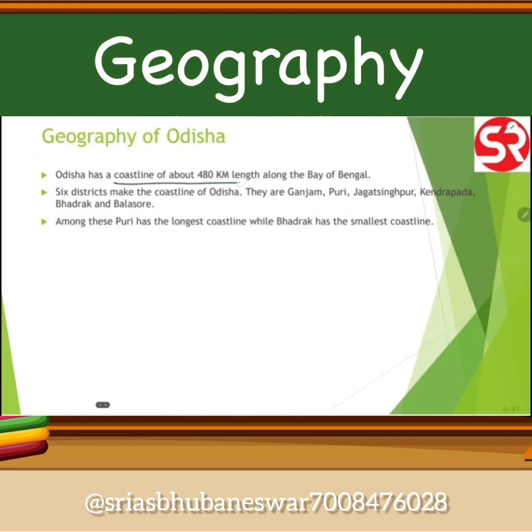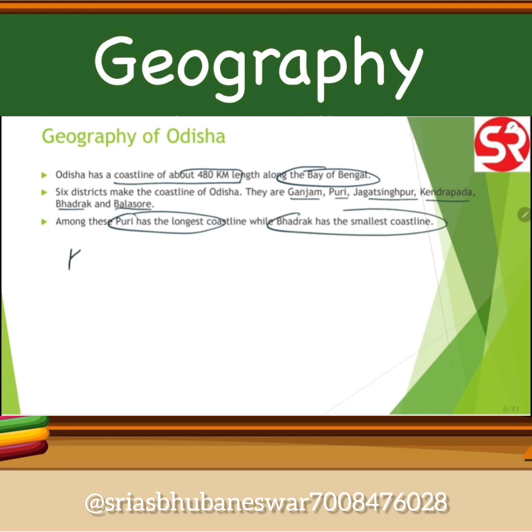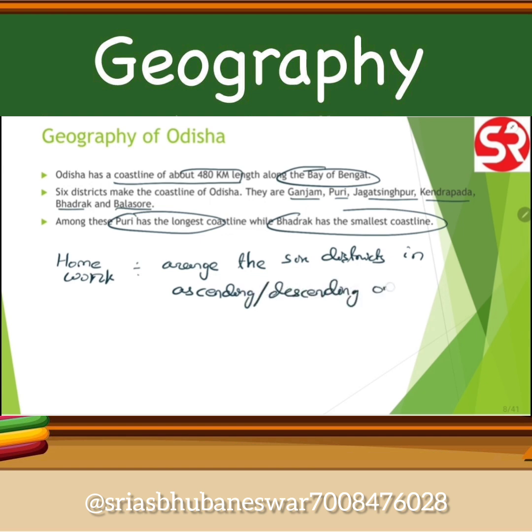The next detail, coastline 480 kilometers along the Bay of Bengal. 6 districts: Ganjam, Puri, Jagatsinghpur, Kendrapada, Bhadrak, Baleswar. Puri has the longest, Bhadrak has the smallest, and your homework is to arrange the 6 districts in ascending or descending, whichever you like, order.